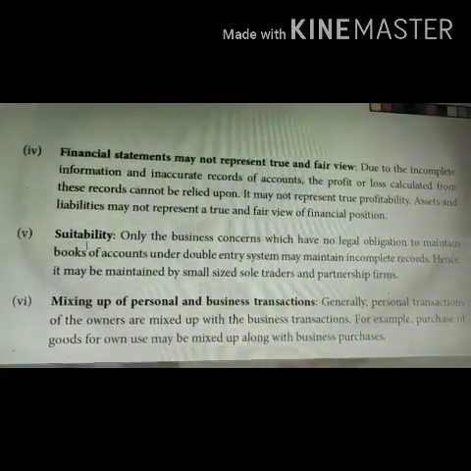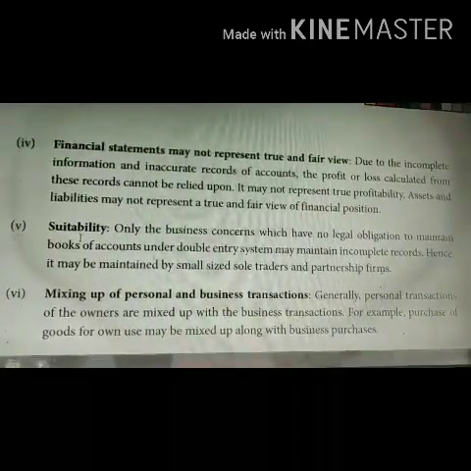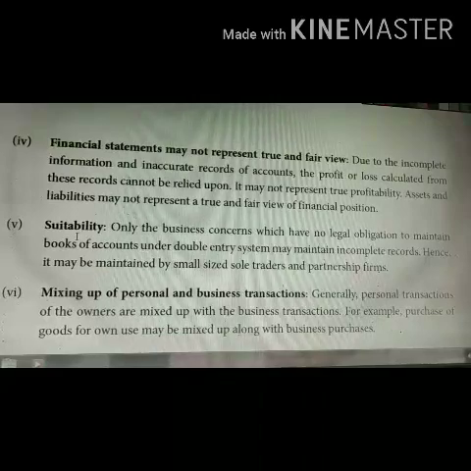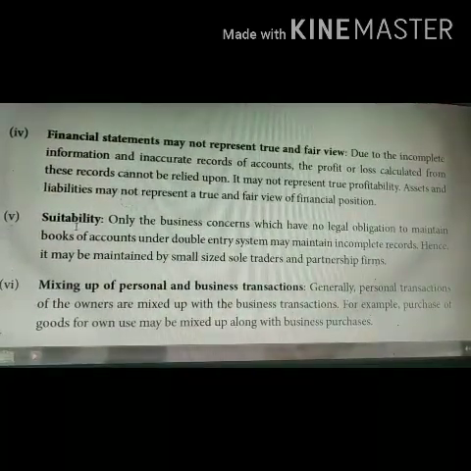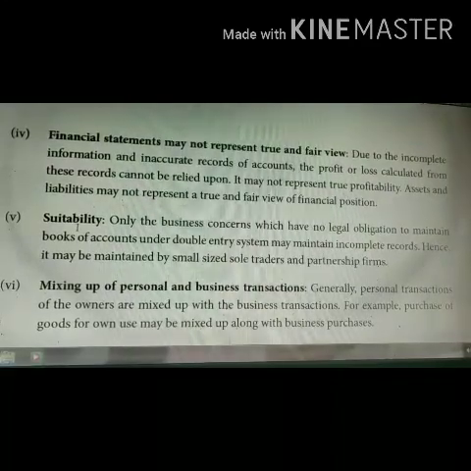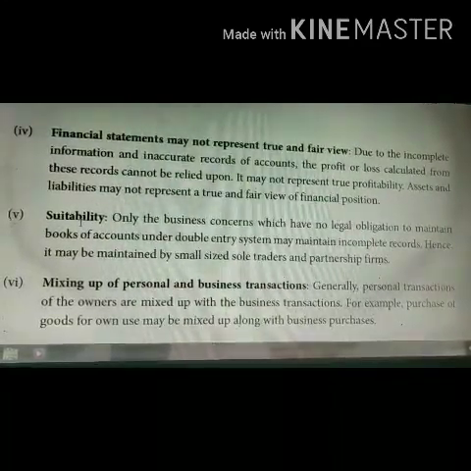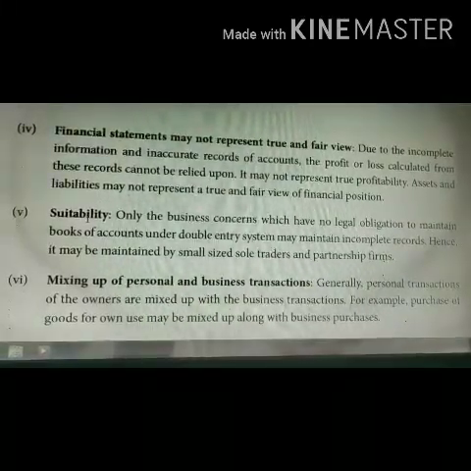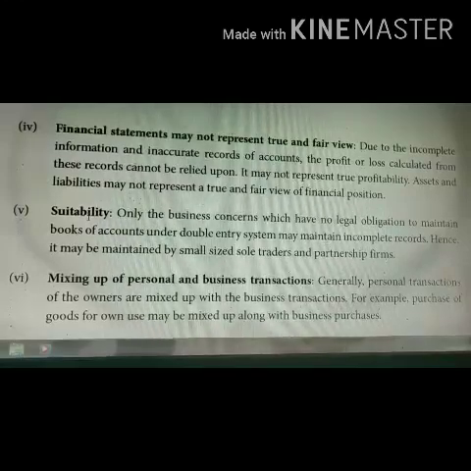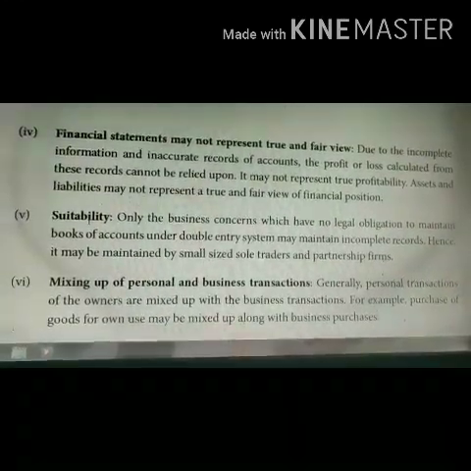The next is suitability. Only the business concerns which have no legal obligation to maintain books of accounts under double entry system may maintain incomplete records. So it is maintained by the small size sole traders and partnership firms. So it is suitable only for these kind of organizations, sole traders and partnership firms.